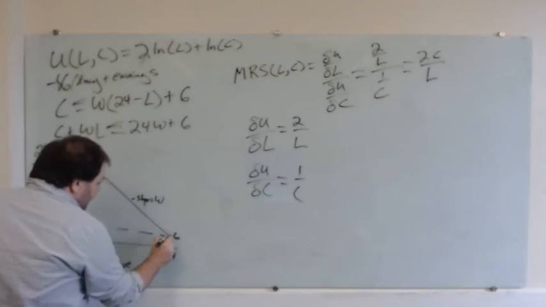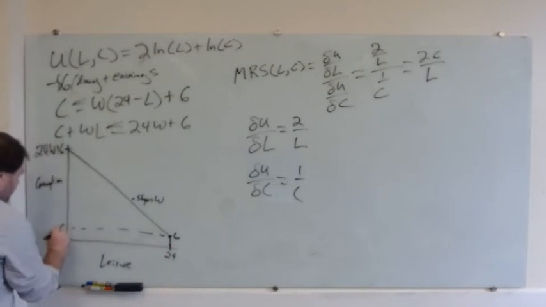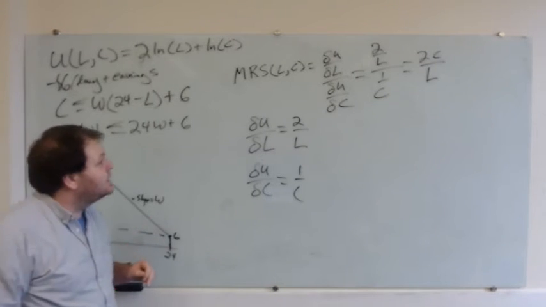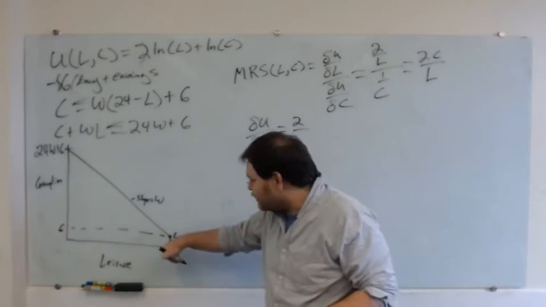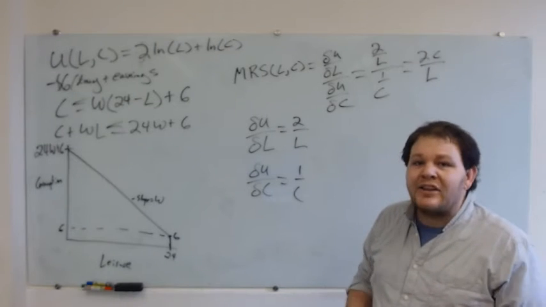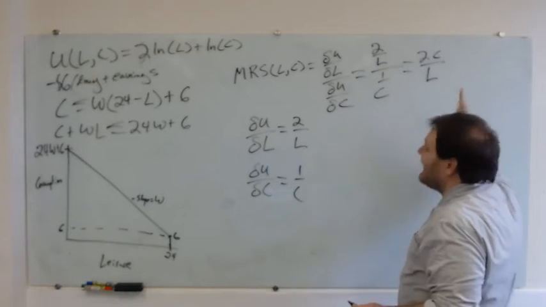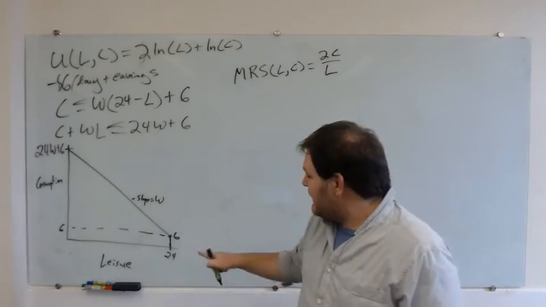But if we think about our corner here, at our corner, consumption isn't equal to 0, consumption is equal to 6, right? My corner solution is, if I have a corner solution where I take as much leisure as possible, my corner solution is that I don't work at all and I just live off of the check from my grandma. So we need to think about whether that is possibly a corner solution.